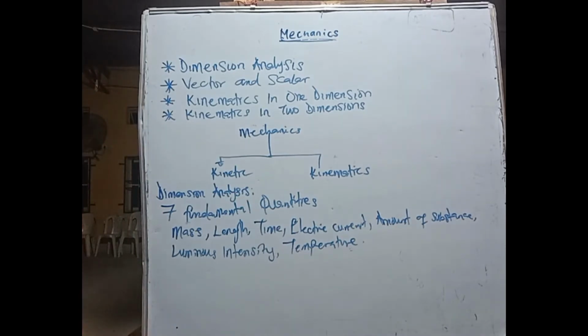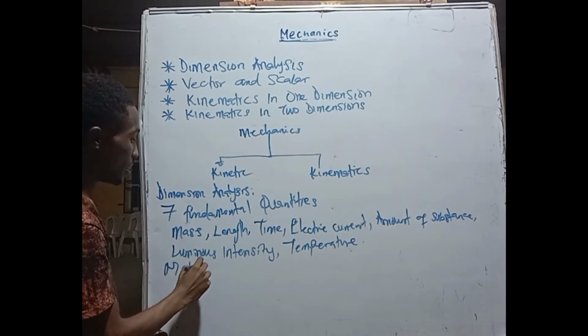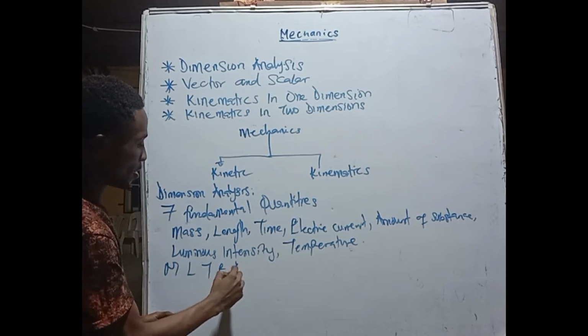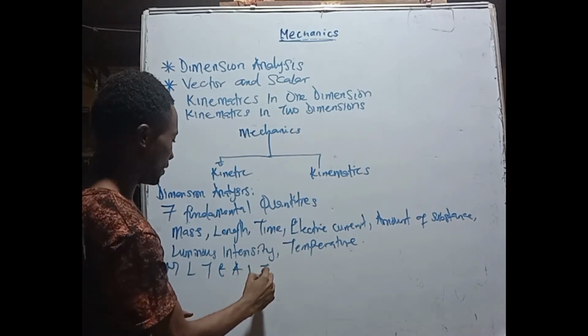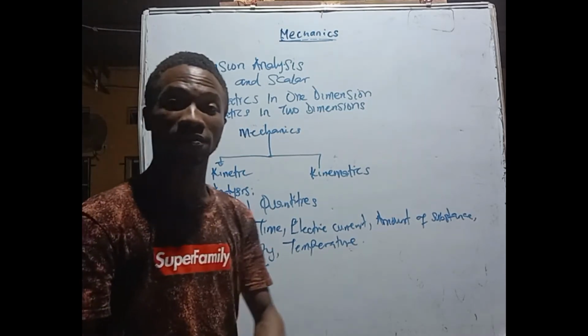Alright, so here mass, which is the M, L, T, E, A, L, and T. These are the 7 fundamental quantities that we have in physics.